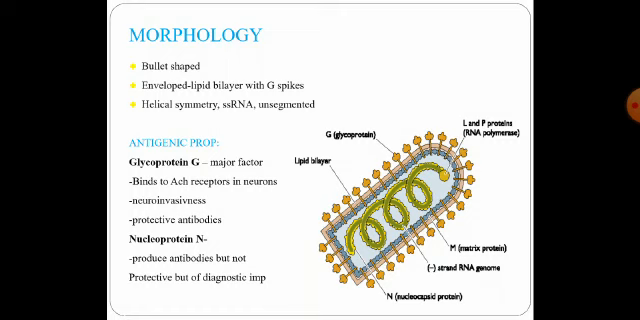Coming to the nucleoprotein N, it is a group-specific antigen. This is also antigenic and produces antibodies, but they are not protective in nature. It is very important in making the diagnosis of the rabies infection.